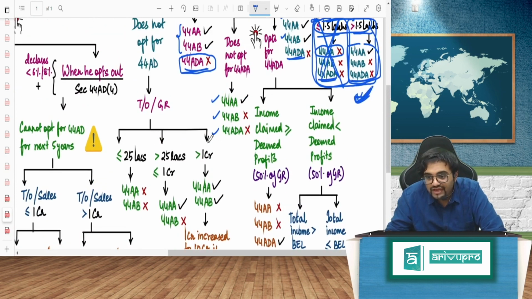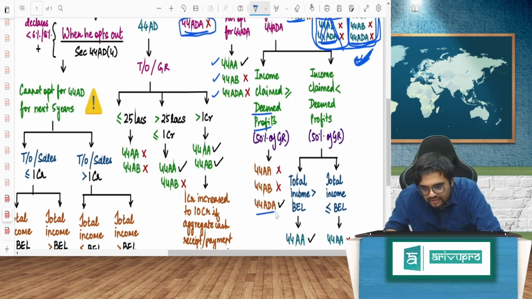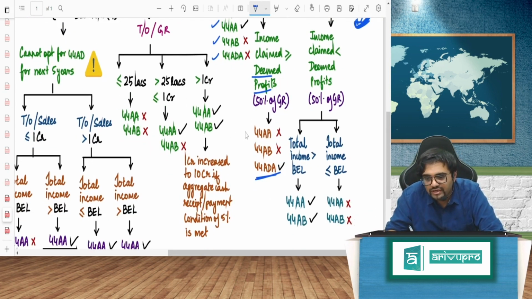Now, if your income which you have claimed, what is the income that is allowed? 50%. If the income that you have claimed is more than or equal to the deemed profit, that is, more than or equal to 50% of the gross receipts, then my dear friends, 44ADA will come into the picture. And as per 44ADA, what does it say? No need to maintain accounts and no need for tax audit if you follow the conditions.